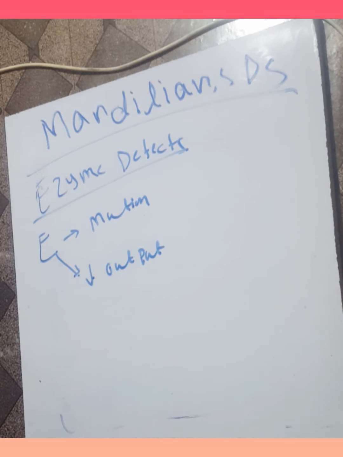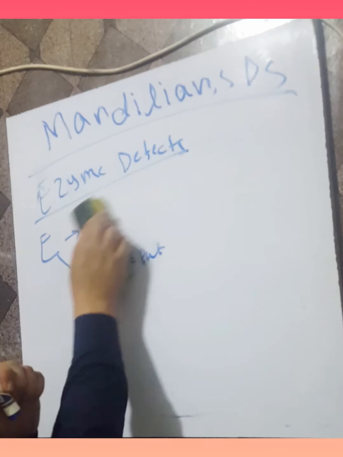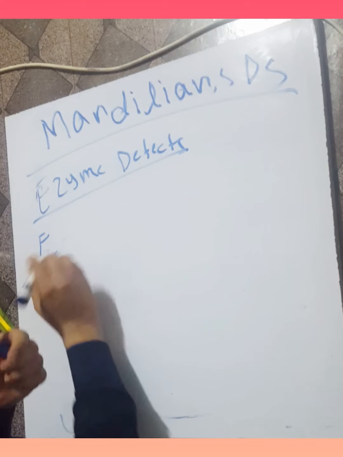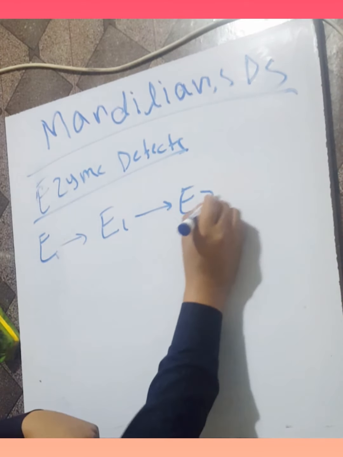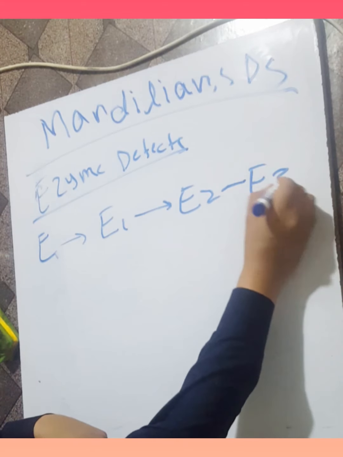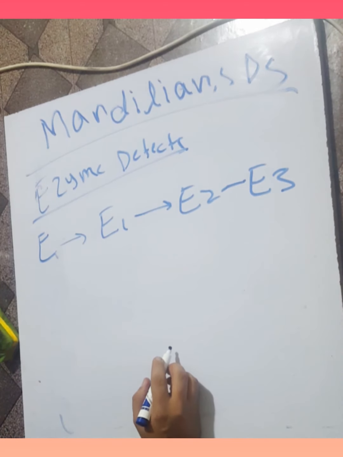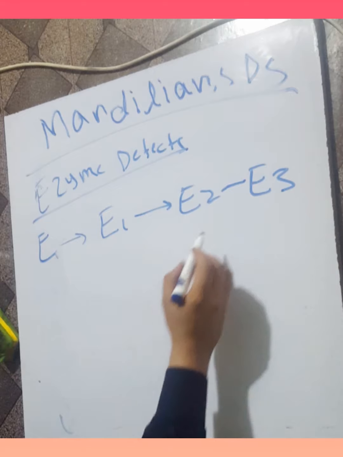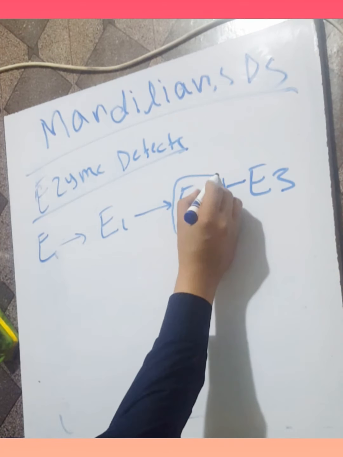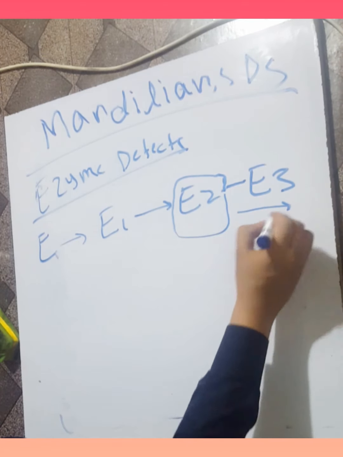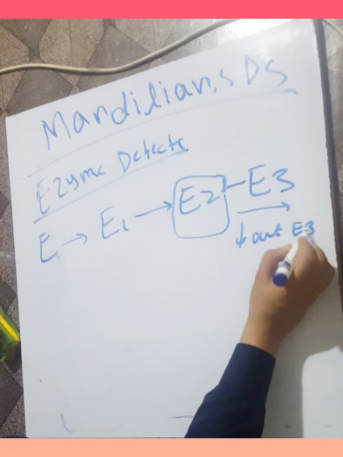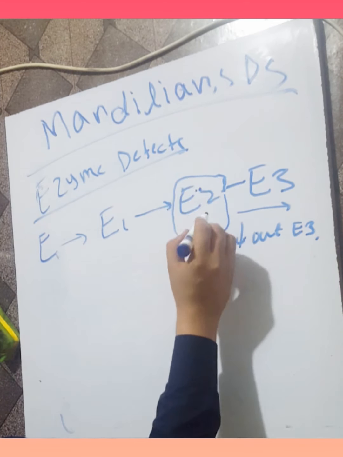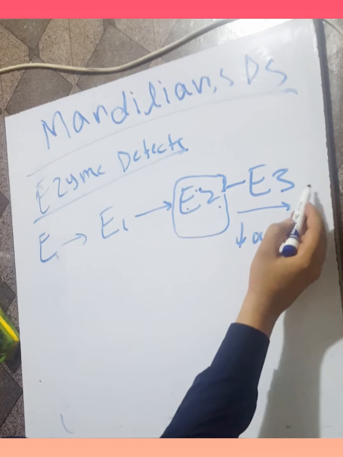For example, E is the enzyme, and E converts to E1, E1 converts into E2, and E2 converts into E3. If E2 enzyme deficiency occurs, E3 cannot be synthesized. There is decreased output of E3 and increased accumulation of E2, because E2 cannot be converted into E3.